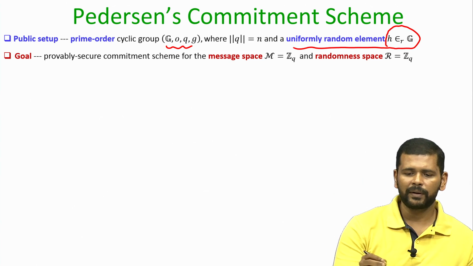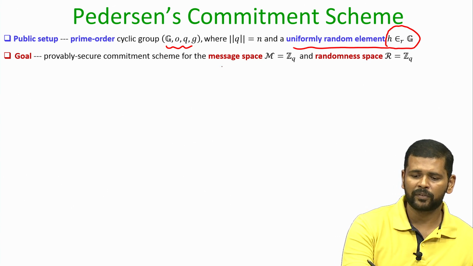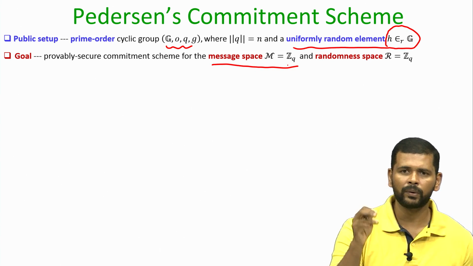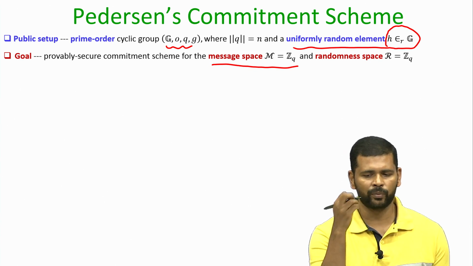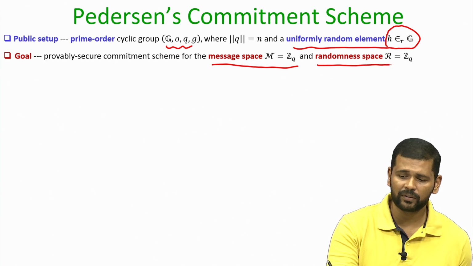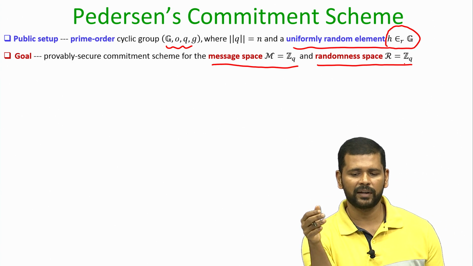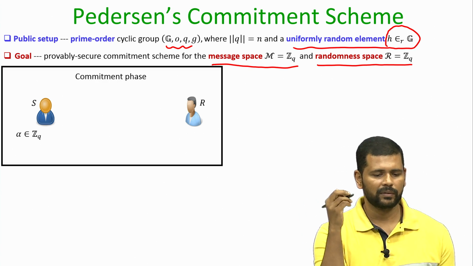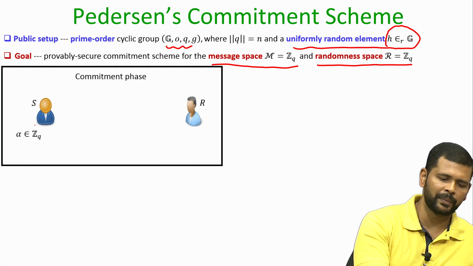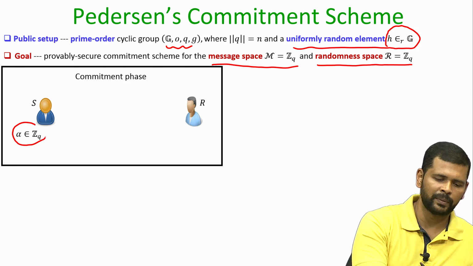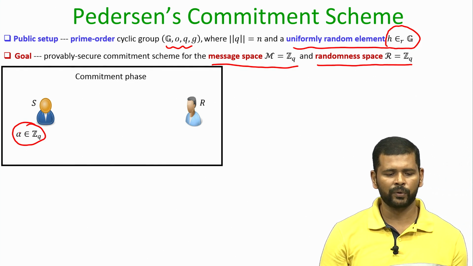And in Pedersen's commitment scheme, the message space is basically Zq. That means the sender would like to commit any value in the range 0 to q minus 1, and the randomness space is also going to be the set Zq. So, the commitment phase or the COM protocol is as follows. Suppose the sender wants to commit a value alpha, which could be any value in the range 0 to q minus 1.